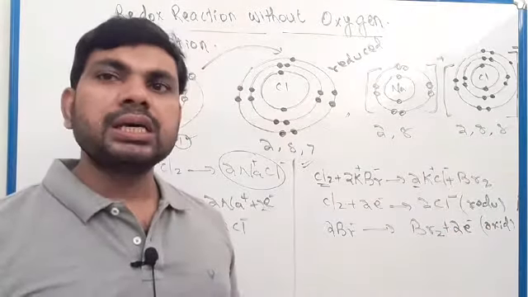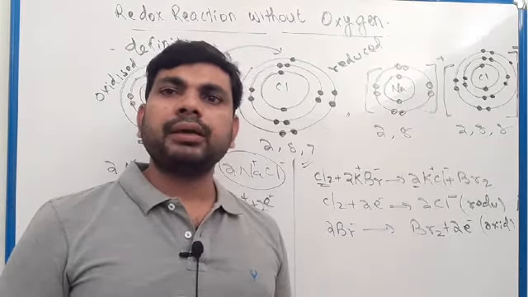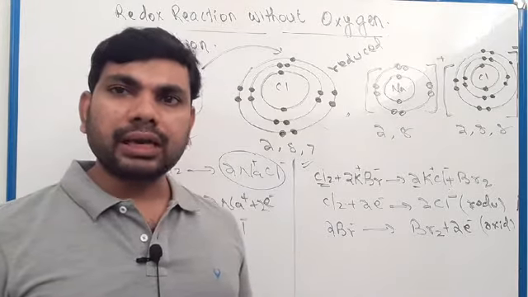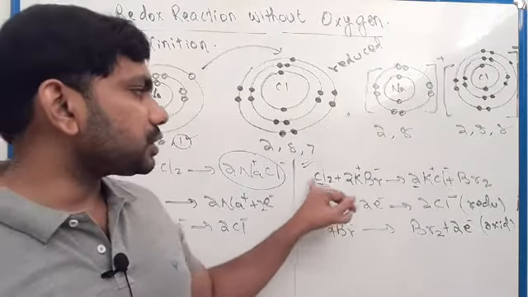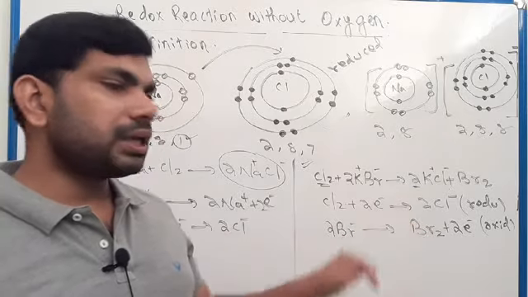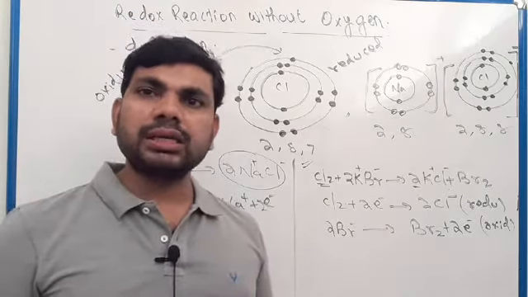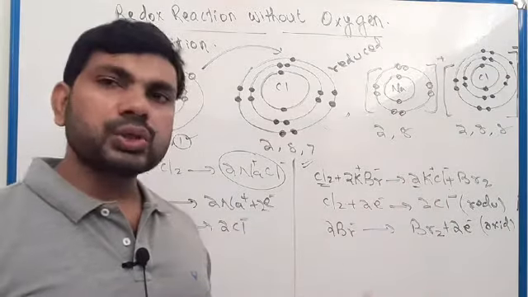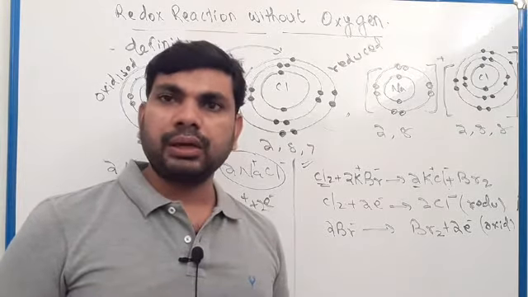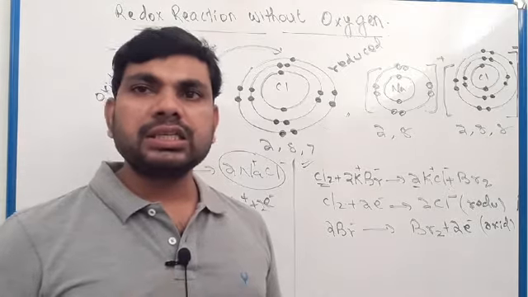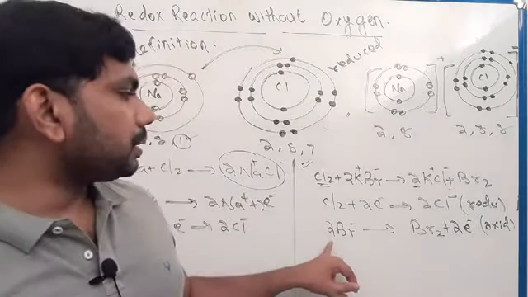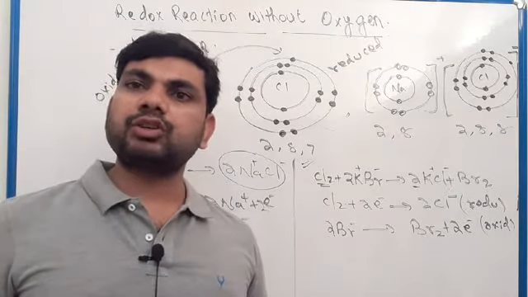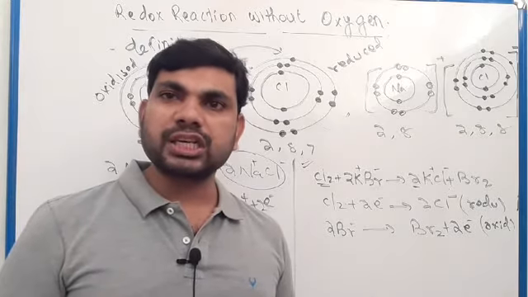There is no oxygen, still we can explain oxidation and reduction based on electron transfer. Here Cl2 changed to Cl minus. Cl2 gained electrons, it is reduction. And here 2Br minus changed to Br2, with loss of electrons, it is oxidation. Gain of electron is reduction, loss of electron is oxidation.